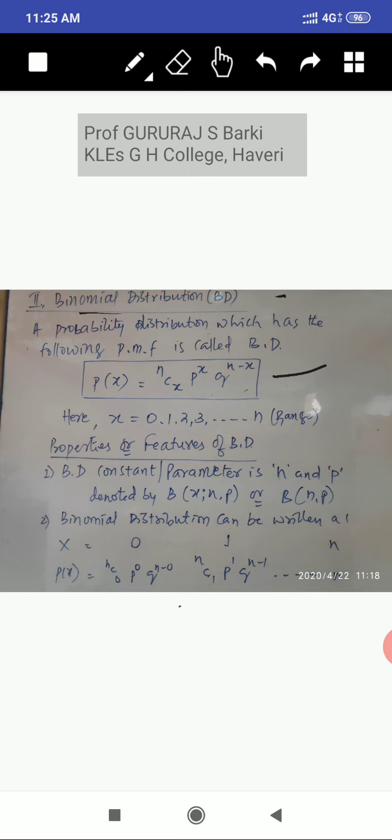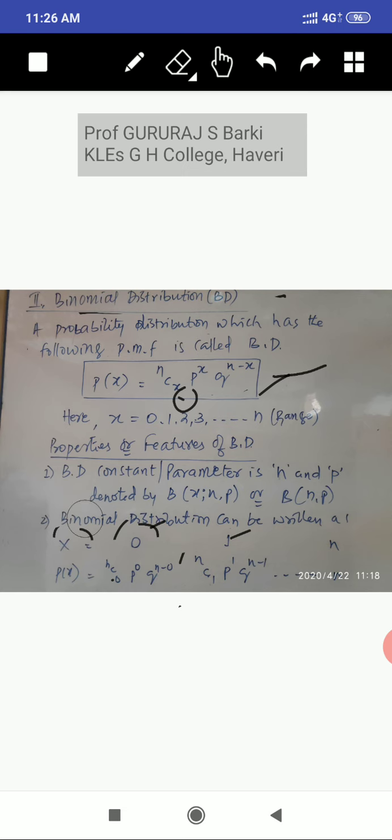Second point is, the binomial distribution can be written as this formula. If the value of x is 0, then what is the formula? You write 0 in the x case. See, x is 0, so p raised to x means 0, and q raised to n minus x means 0, because the value is 0. Like that, 1 means what? You just use this formula and substitute the x number in the formula.